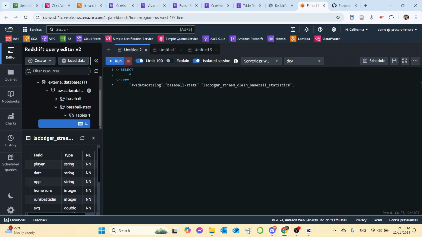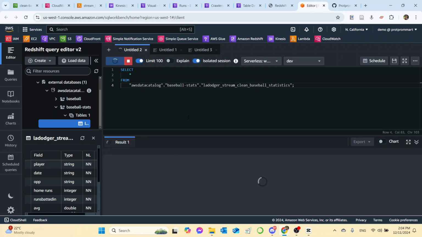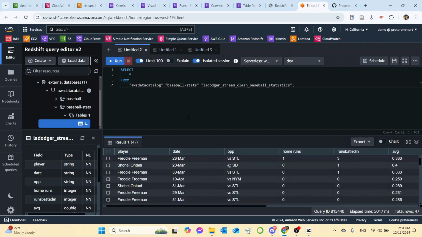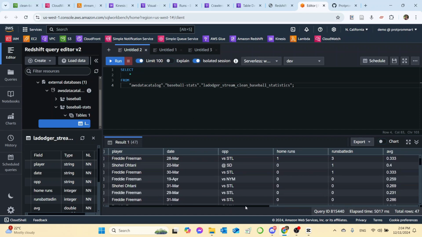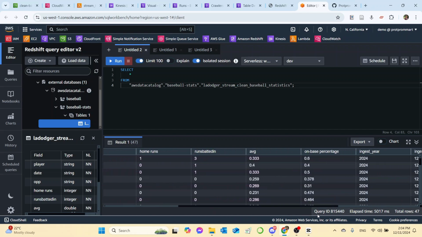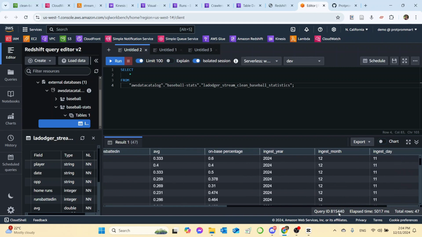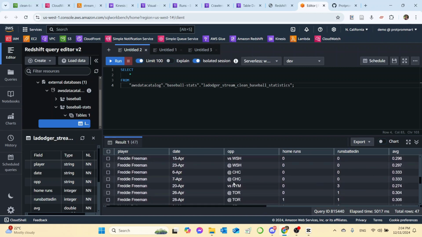Okay. And we can run the following query. Select all from AWS Data Catalog, Baseball Stats, LA Dodgers, Stream Clean Baseball Statistics. We want to click Run. So here we can see the query results coming up. Correct. Everything looks good.